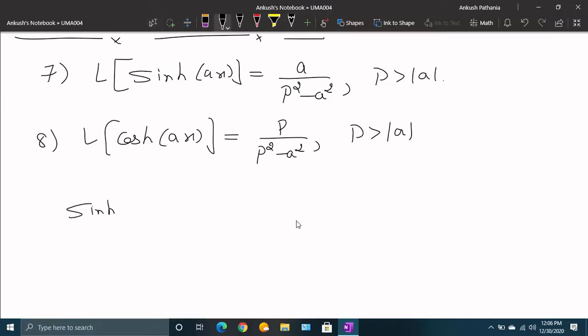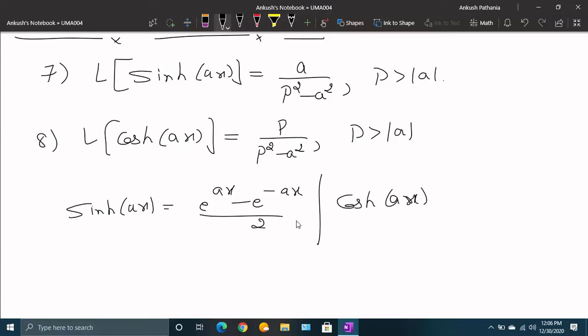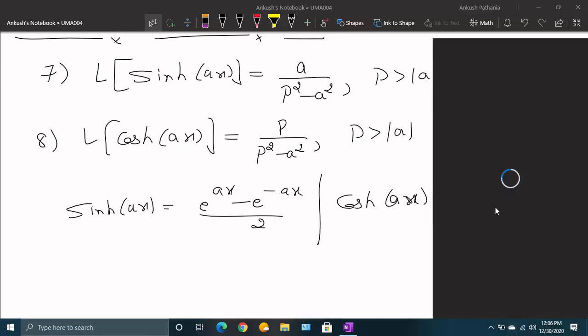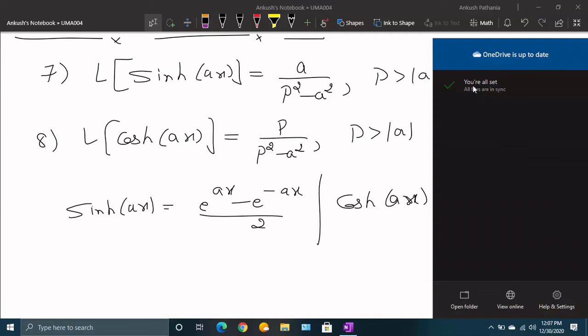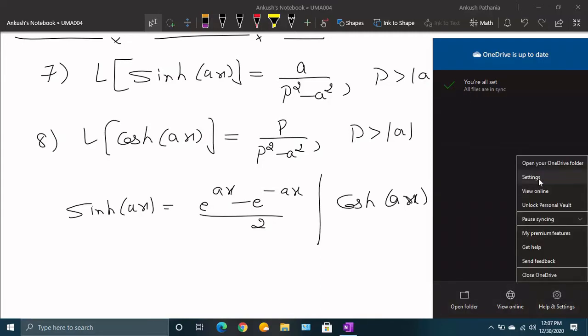So either you can remember these formulas for hyperbolic functions, or you can derive them using the formulas that sinh ax is e raised to power ax minus e raised to power minus ax upon 2, and cosh ax is equal to e^ax plus e raised to power minus ax upon 2. You can use these to find the Laplace of sinh ax and cosh ax in case you are not able to remember the formula.